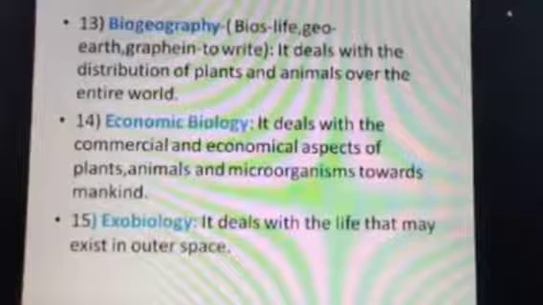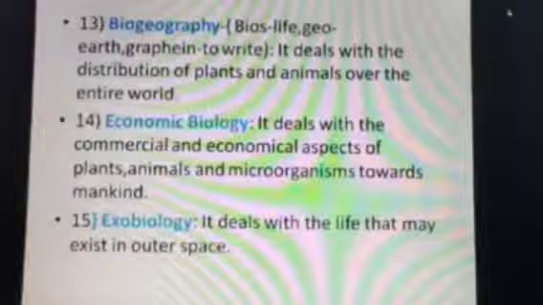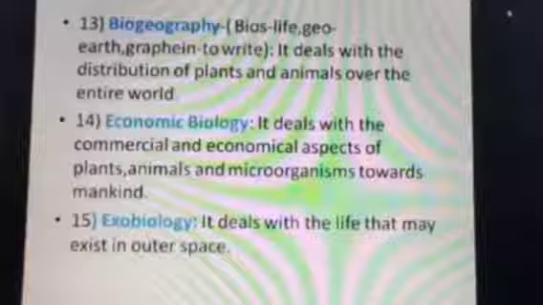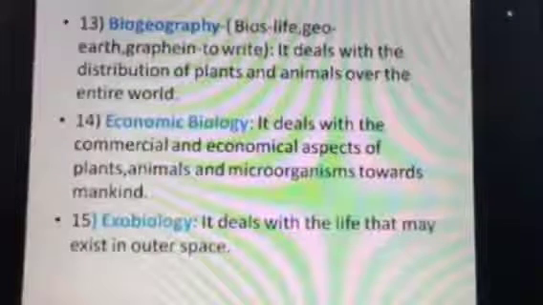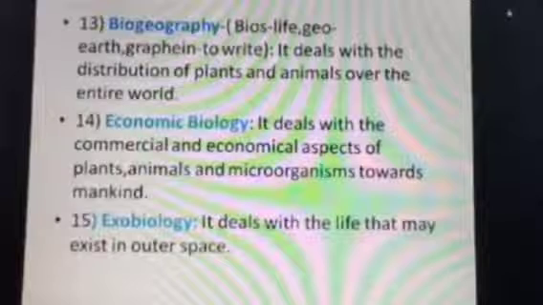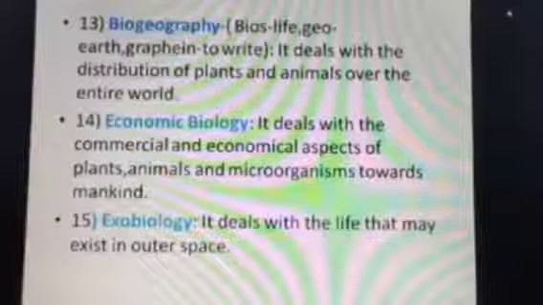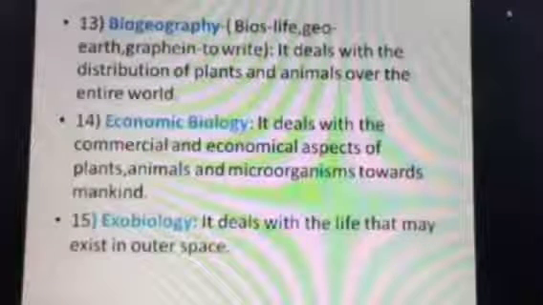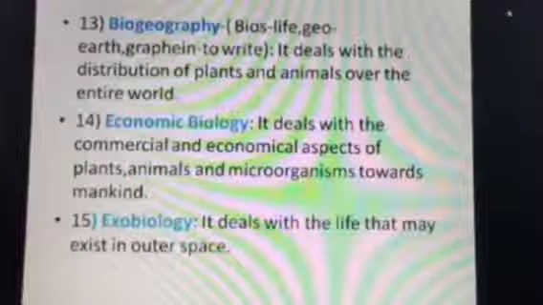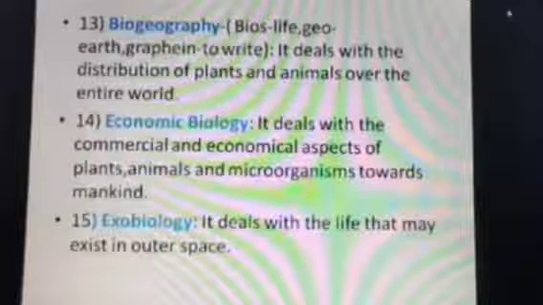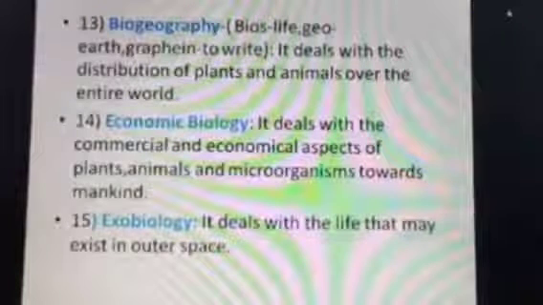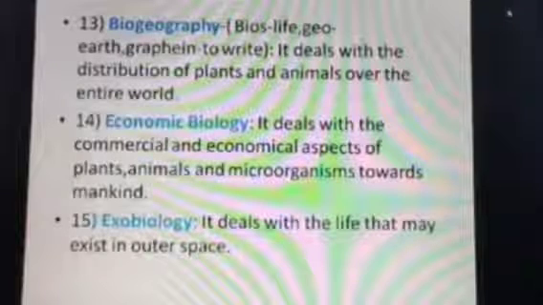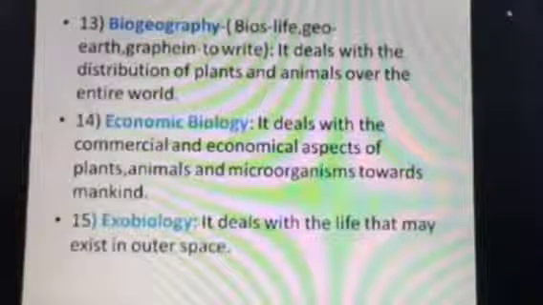Next is economic biology. This particular branch deals with the commercial and economic aspects of plants, animals, and microorganisms towards mankind. So this branch provides us knowledge about the commercial and economic value of those plants, animals, and microorganisms towards ourselves. How we will be benefited, what benefit we can derive from them. Which animal is essential, which animal is harmful, which animal will provide us a living source. That part is discussed in economic biology.